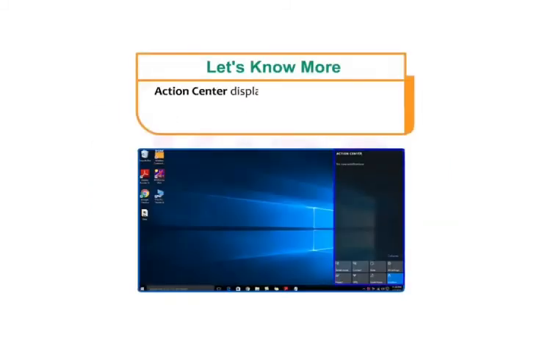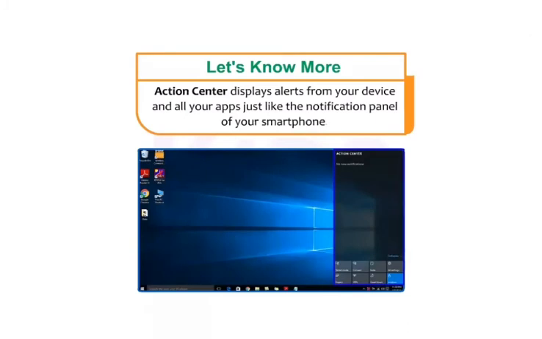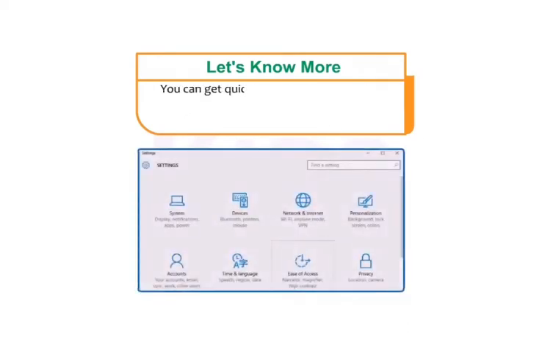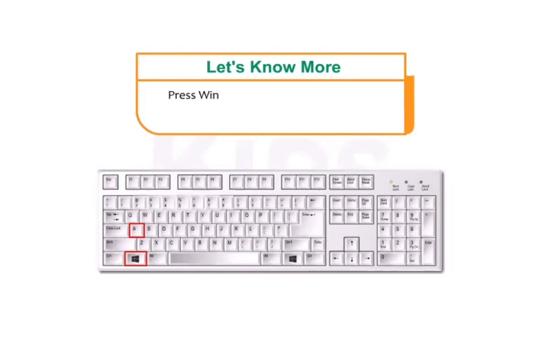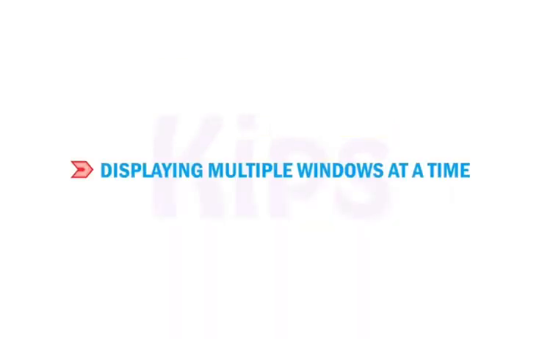Students, let's know more. Action Center displays alerts from your device and all your apps just like the notification panel of your smartphone. You can get quick access to various settings such as adjust your screen brightness, turn Bluetooth on or off, and more. Press Windows +A to open it.